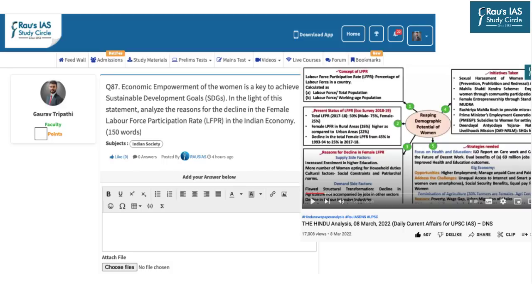So the question for the mains weekly answer writing practice is in front of you. The question says, economic empowerment of the women is a key to achieve the sustainable development goals. In the light of this statement, analyze the reasons for the decline in the female labor force participation rate in the Indian economy. You have to answer this question in 150 words, which means that this is a 10-marker question. So you are requested to submit your answers and get it evaluated by our expert evaluation team.